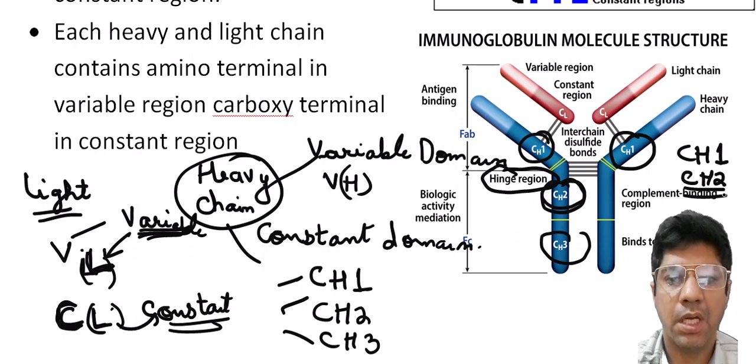Both the heavy and light chains have a variable region and a constant region.